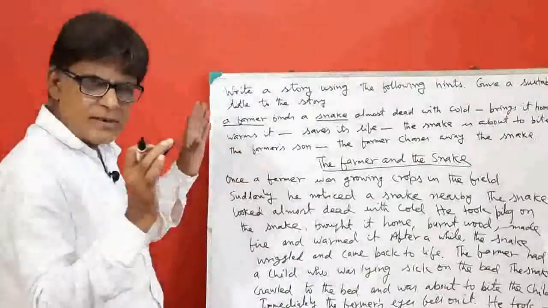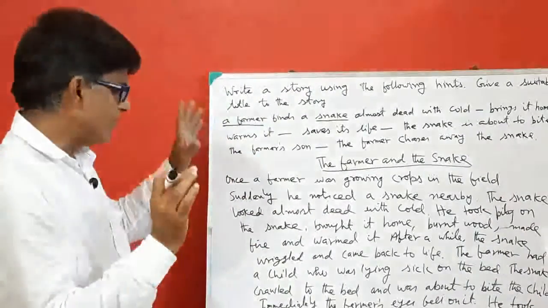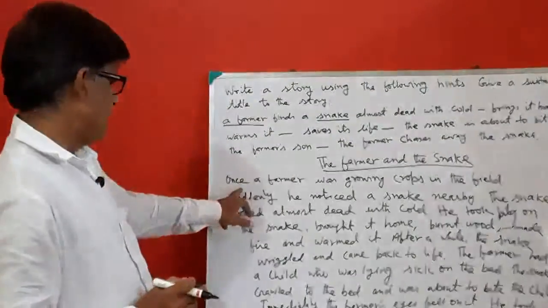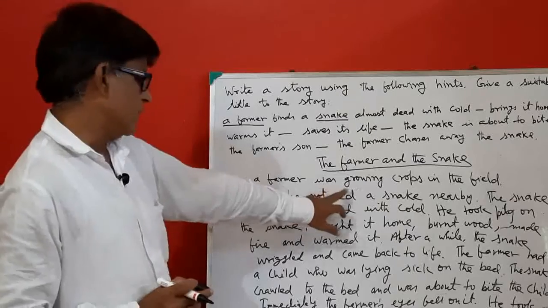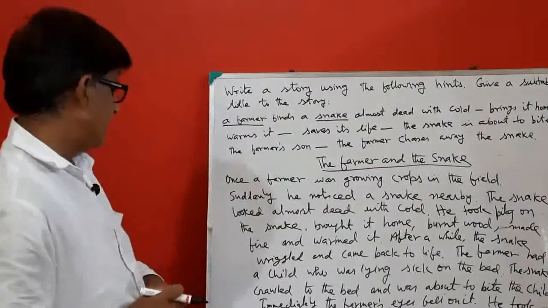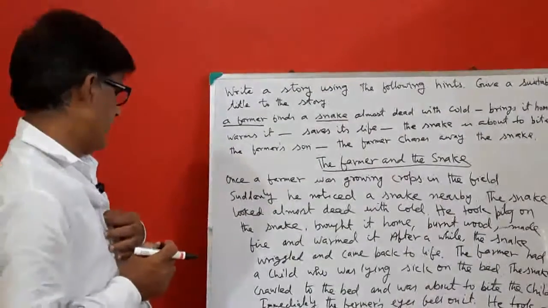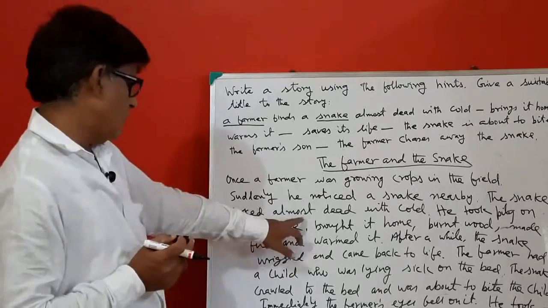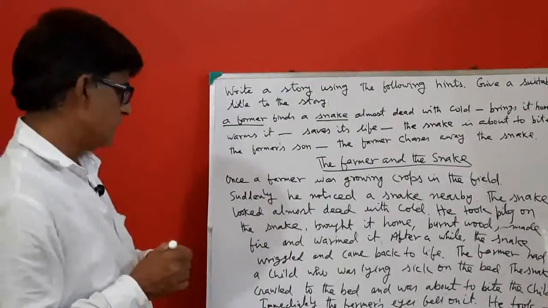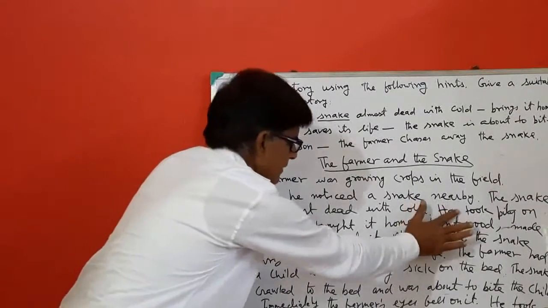So how does our story stand? How does our story look? Let's read it once again. Once a farmer was growing crops in the field. Suddenly he noticed a snake nearby. The snake looked almost dead with cold. You can write here the farmer.